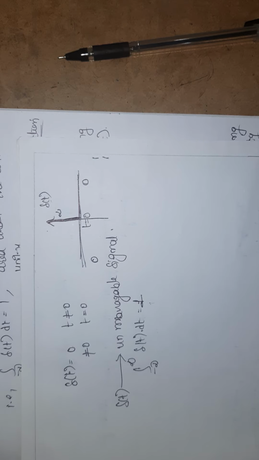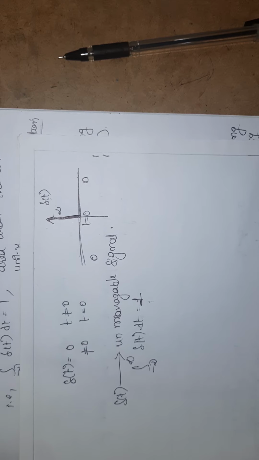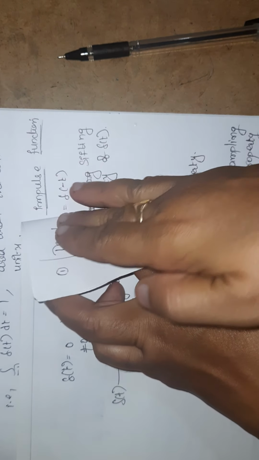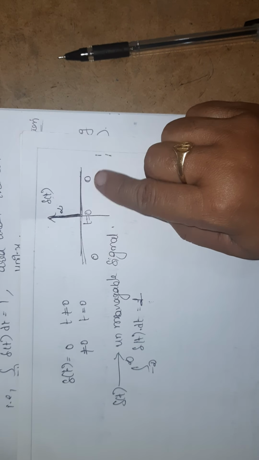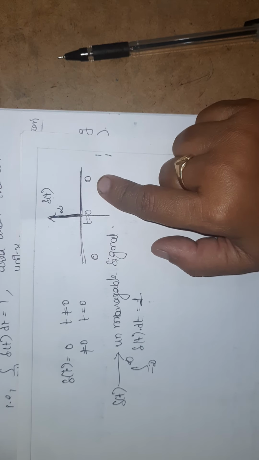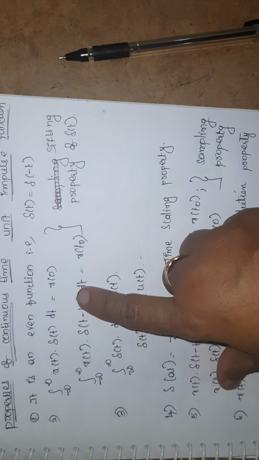The values of t are not changing from positive to negative or negative to positive. So if I fold the signal like this, I will get the same signal. Folding is nothing but positive t values becoming negative t values and negative t values becoming positive. So there is no change in the signal. So it is an even signal. That is the first property. And what is the second property?